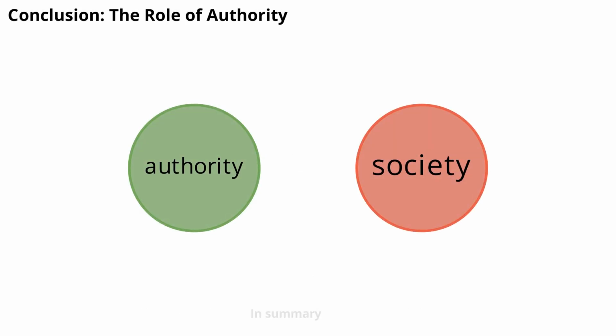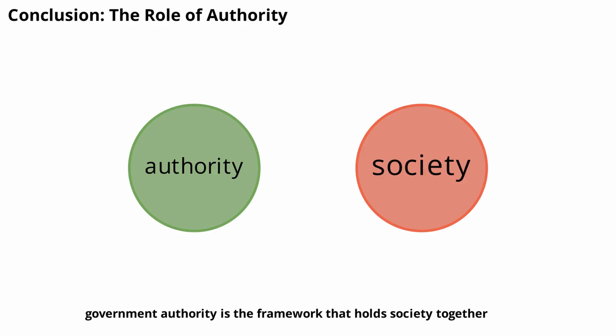In summary, government authority is the framework that holds society together. It shapes laws, protects rights, and provides essential services. When authority is legitimate, transparent, and accountable, it benefits everyone. Understanding how authority works helps us become informed citizens and active participants in our communities.